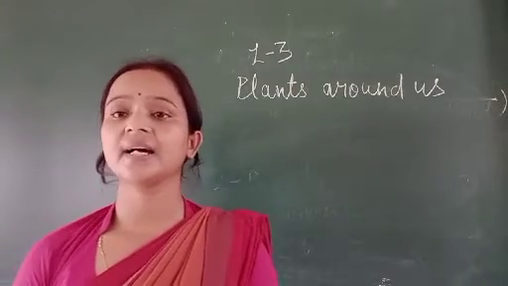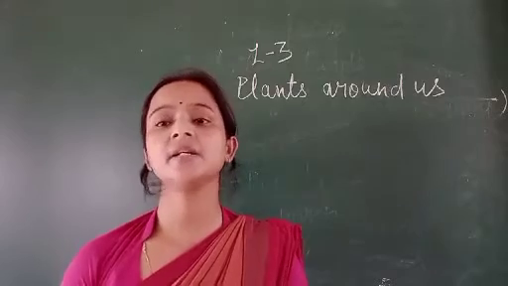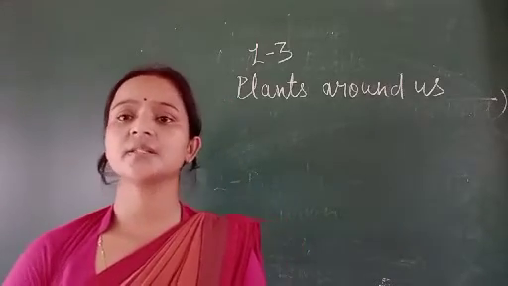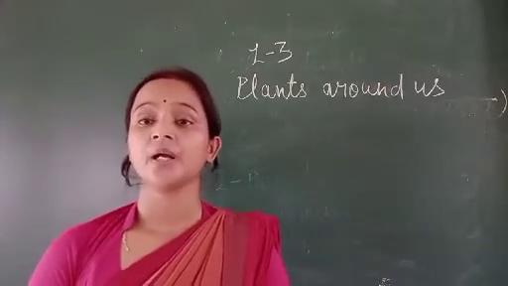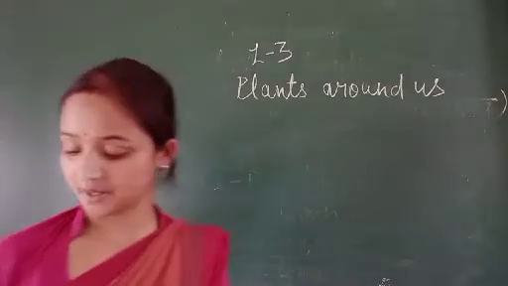So these are the differences between trees, herbs and shrubs. Now I will discuss the creepers.